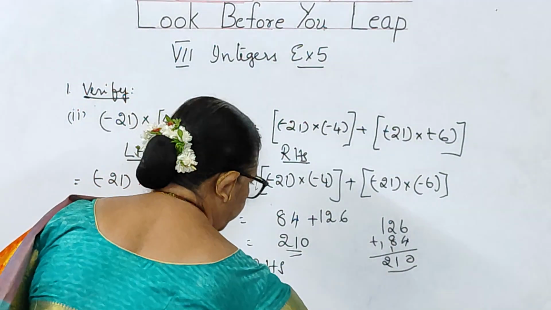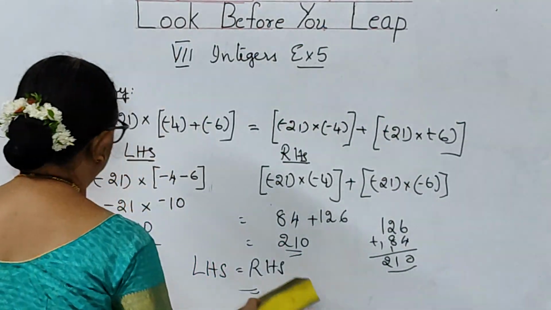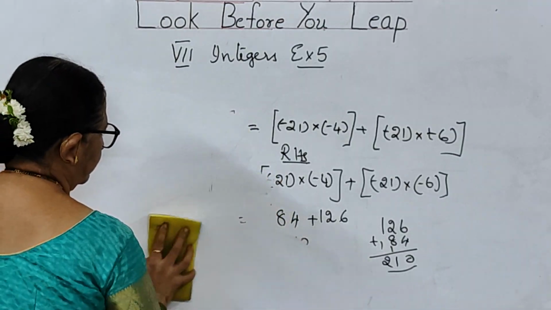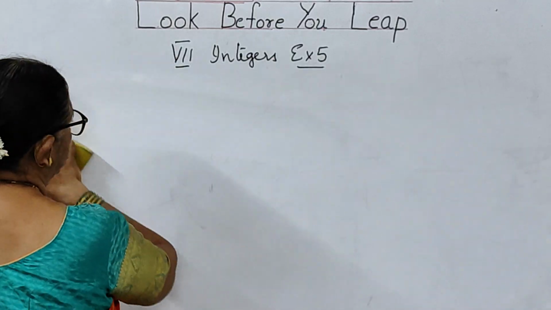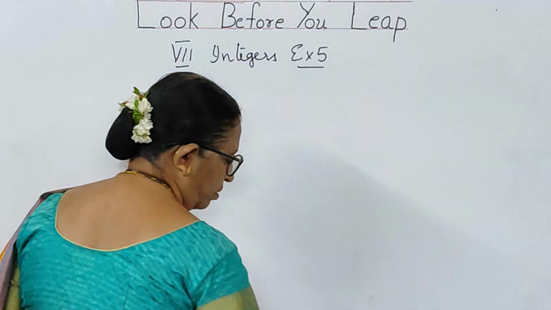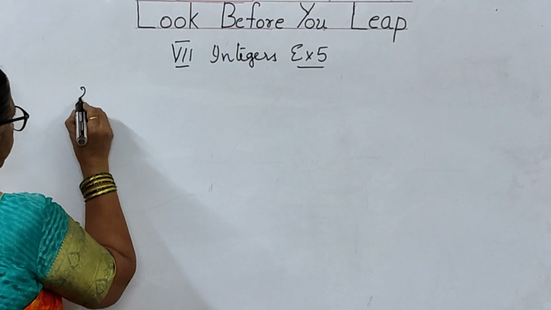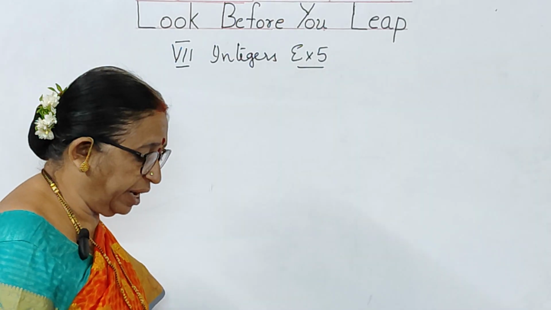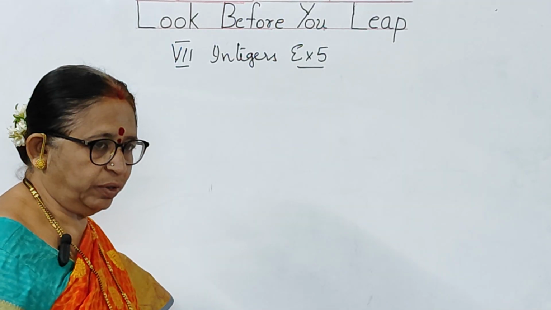Now, we will go to the next problem, that is the second problem in this exercise. Second problem is a very simple problem they have given. So let us see this. The first question of your second problem, children: for any integer a, what is minus 1 into a equal to?